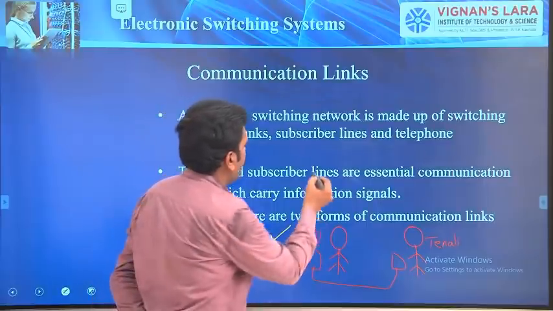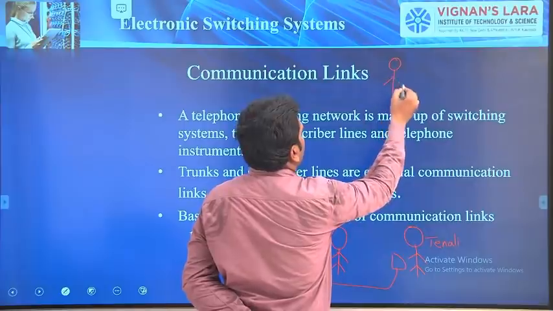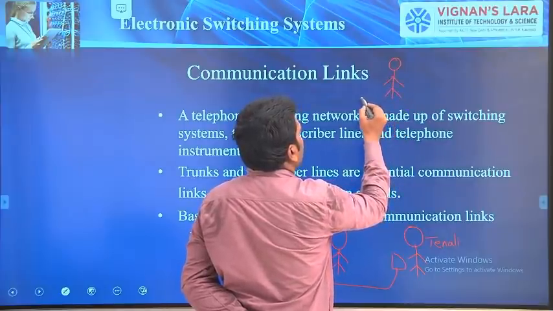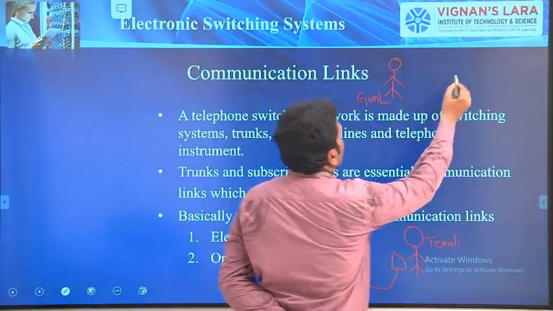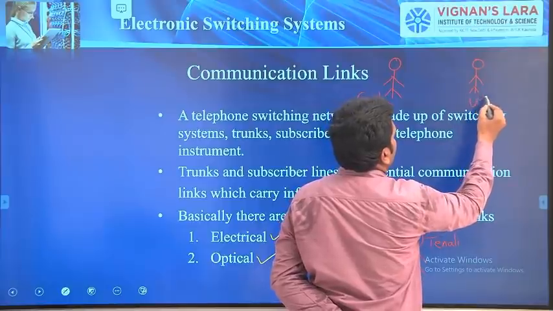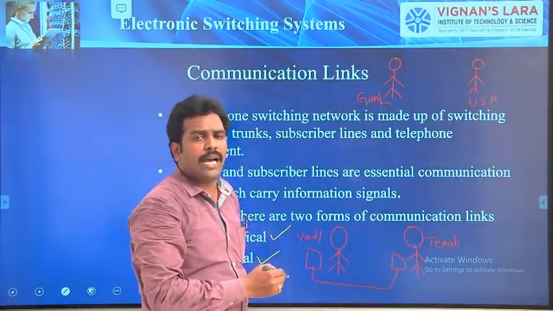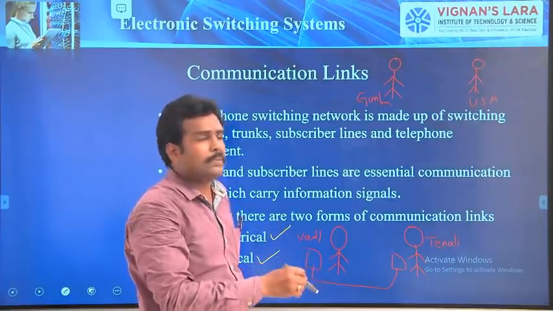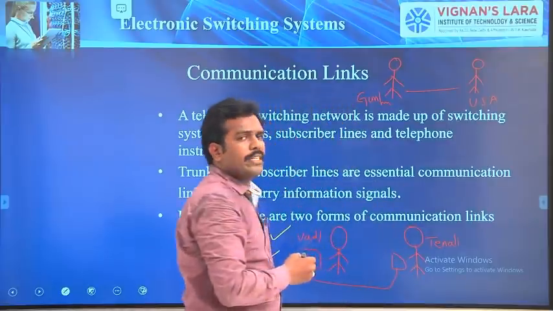For example, a person at Guntur wants to make a call to a person at USA. In this case, is it possible to have a wired connection between a person from Guntur to a person at USA?